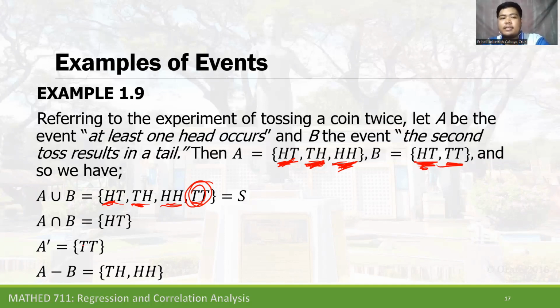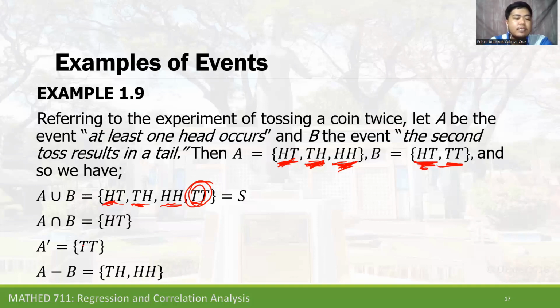We use the complement event when a particular sample point is not included in event A. Only the sample point TT is not included, so A prime, the complement of A, is TT.